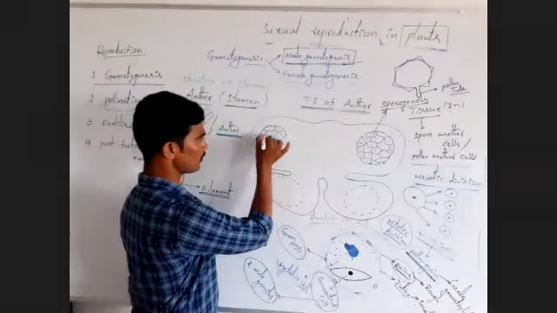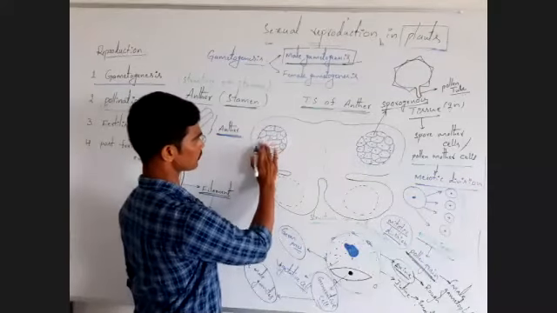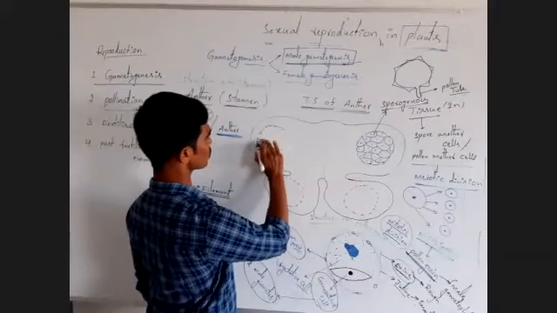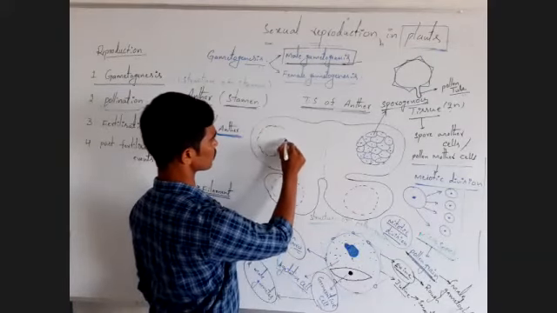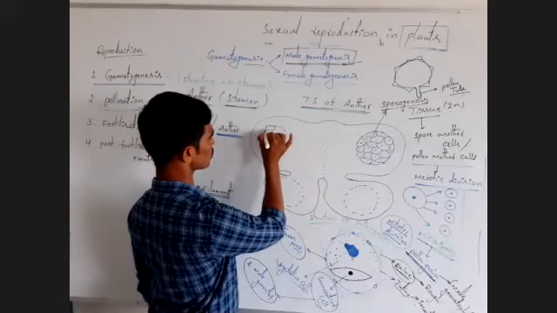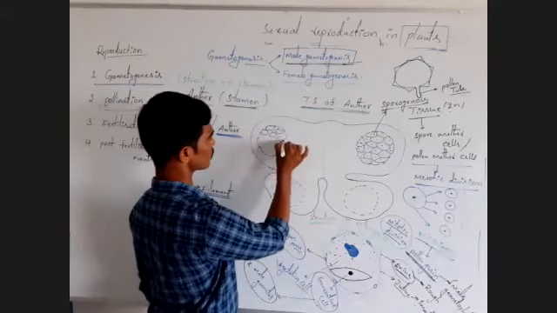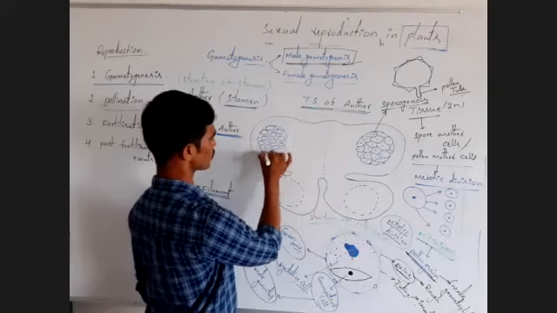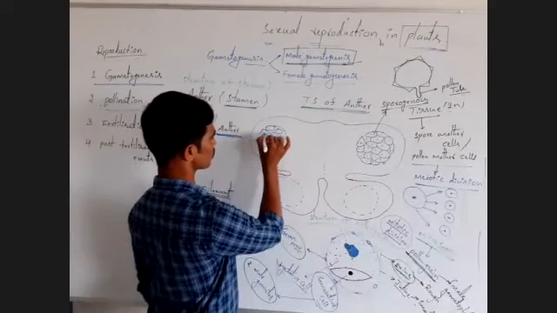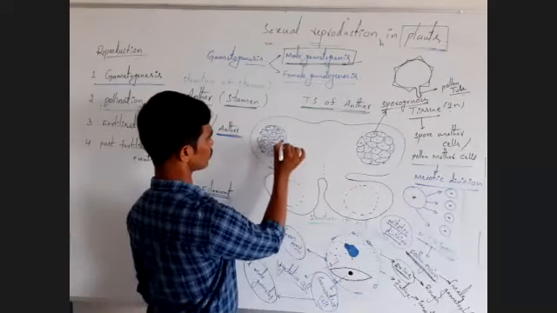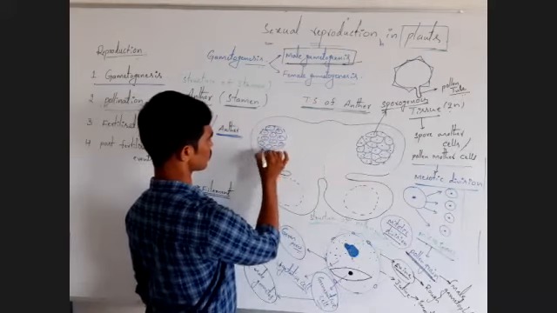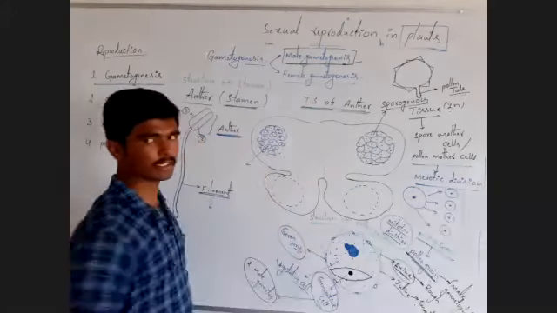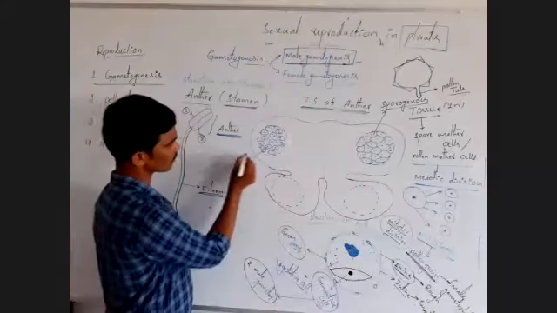Here, all these pollen mother cells modify into pollen grains.